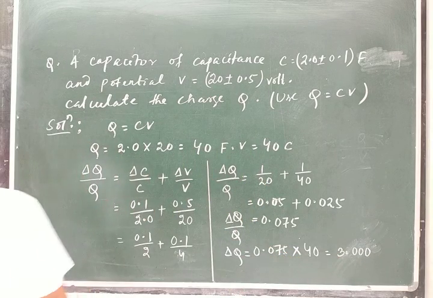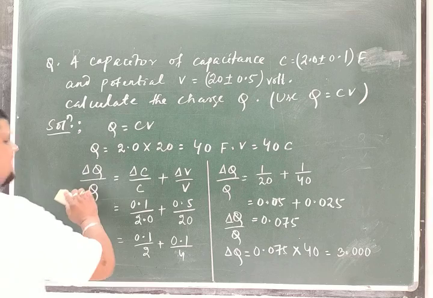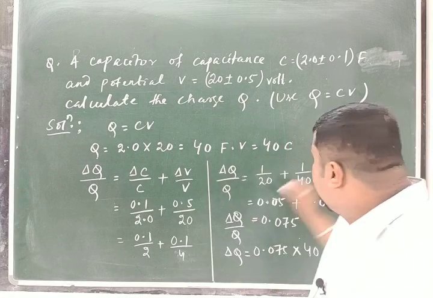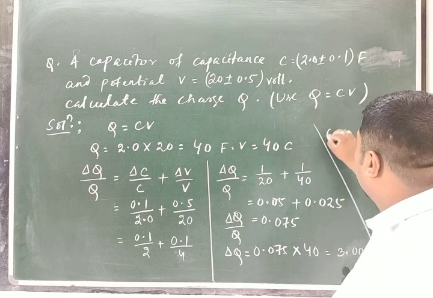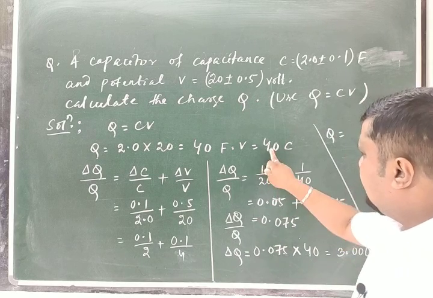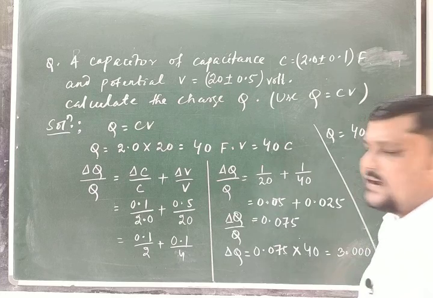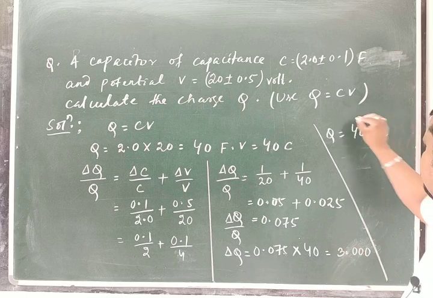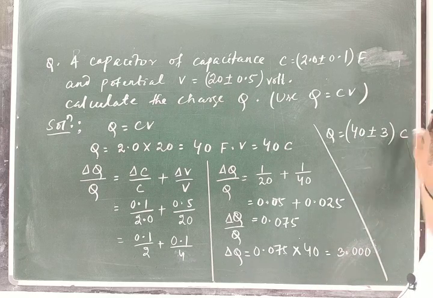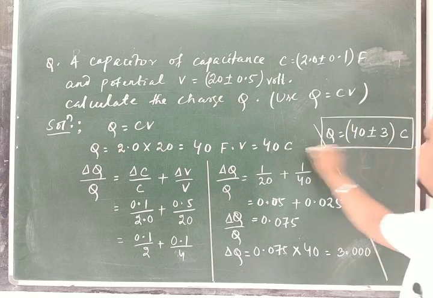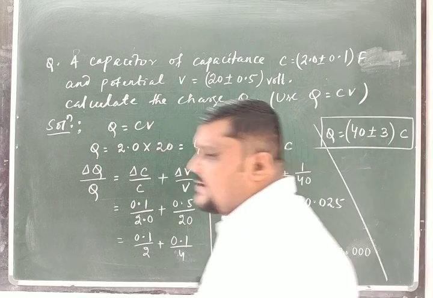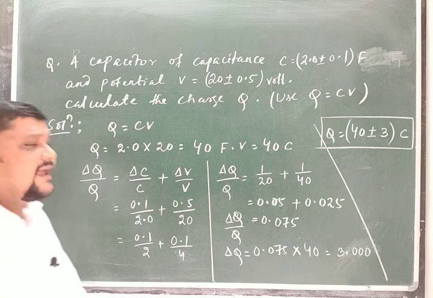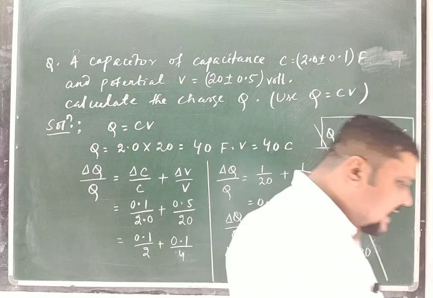So I write the result as Q is equal to 40, and the error part delta Q is 3, so this much of Coulomb. So this is the result for this calculation. Clear? This is how multiplication is done to calculate the relative error.